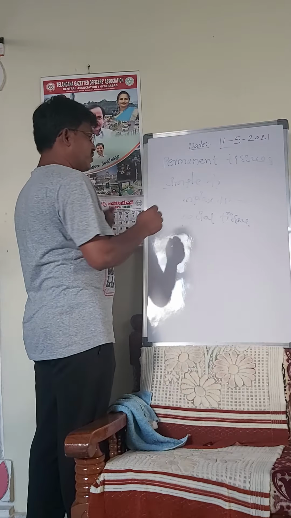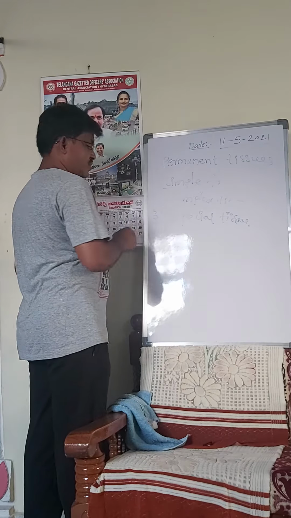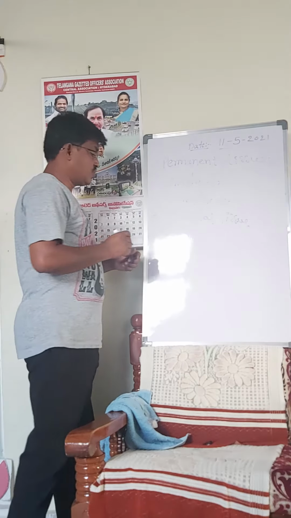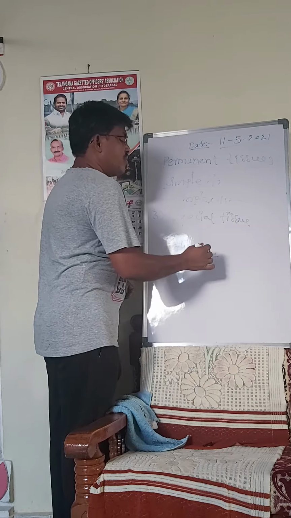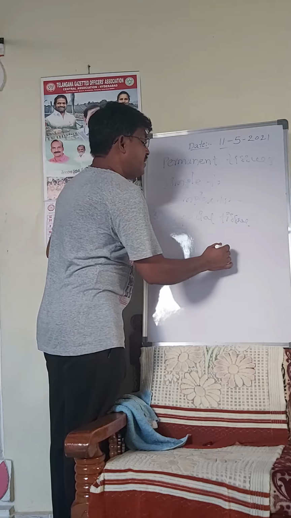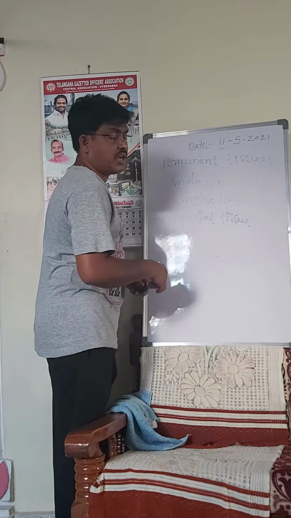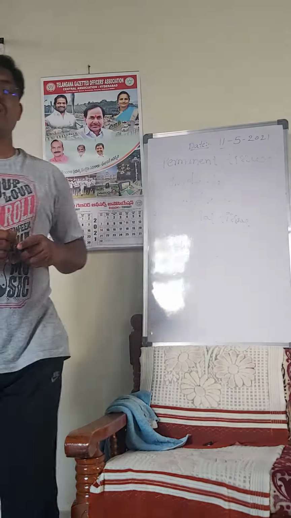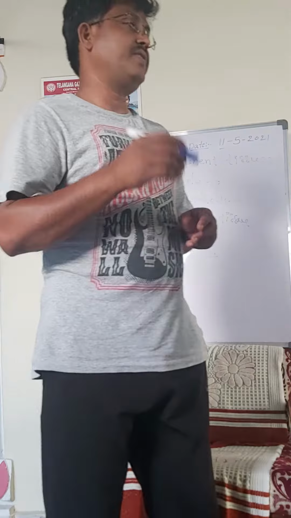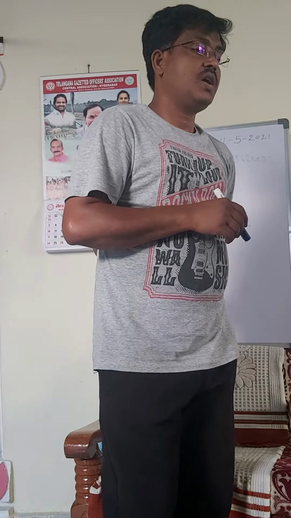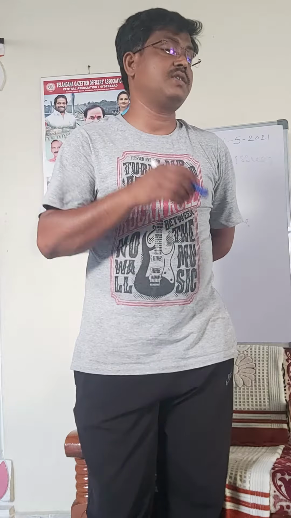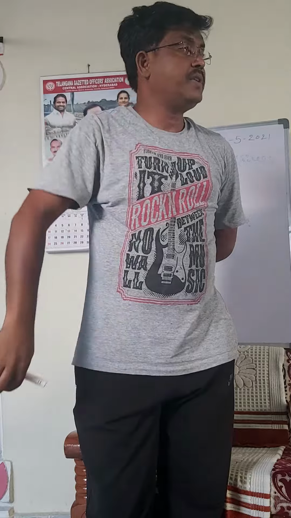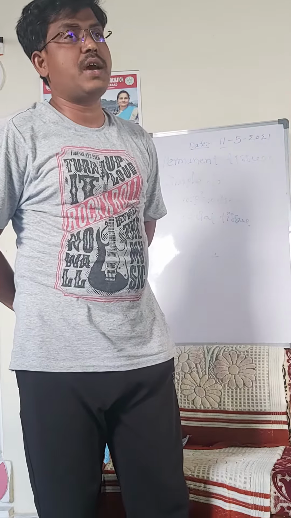Today I am going to explain about the simple tissue. Simple tissue is a group of differentiated cells having the same structural and functional activities, which have lost the cell division capacity temporarily or permanently.